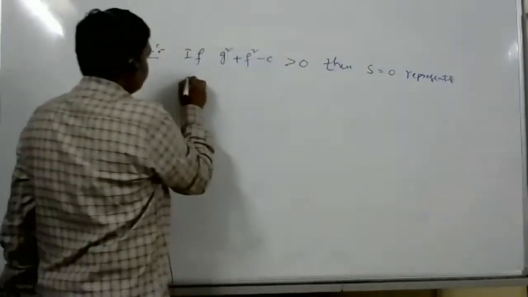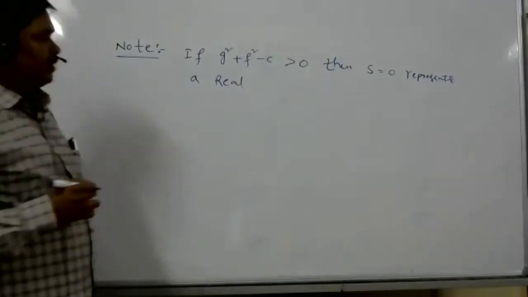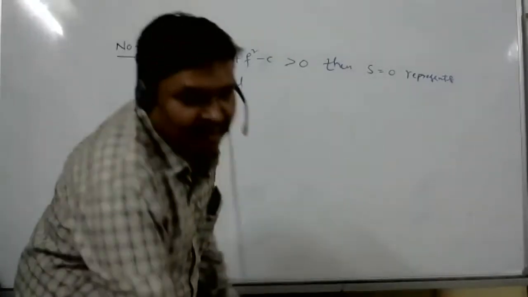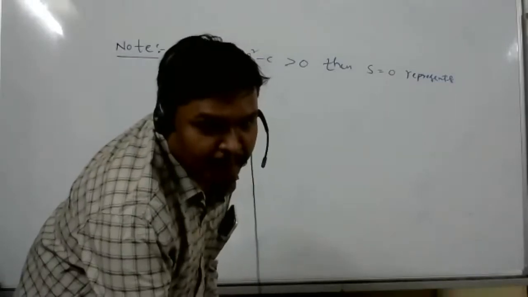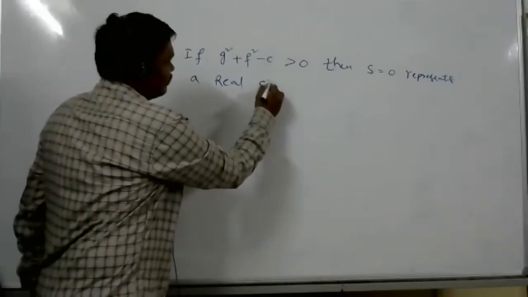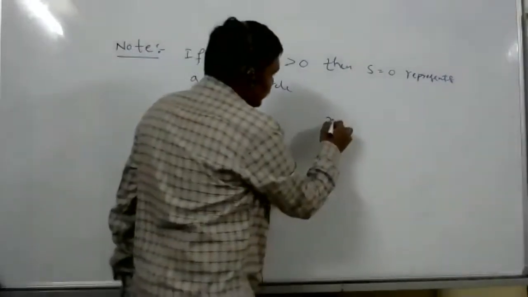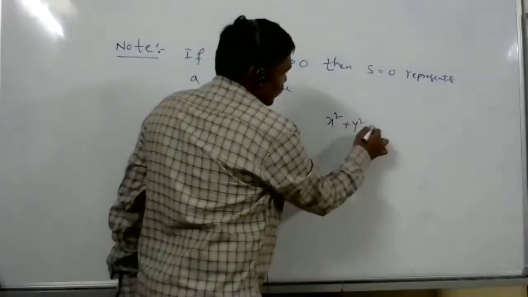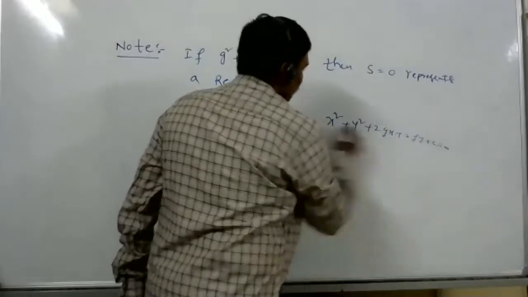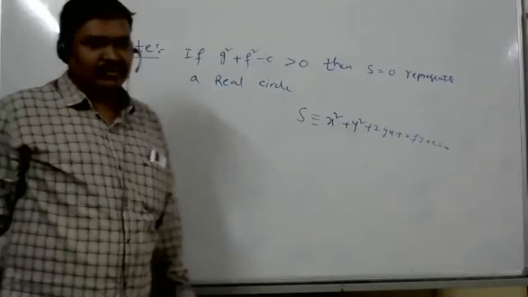Sir, what is yes here? Yes, sir. S is equal to 0 represents a real circle where S is equal to x square plus y square plus 2gx plus 2fy plus c is equal to 0.